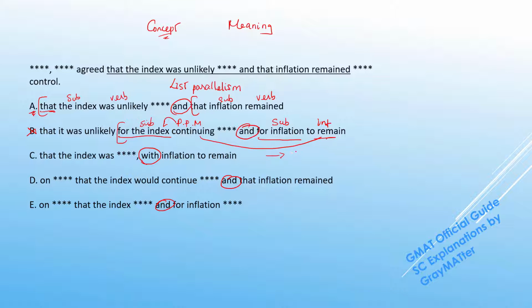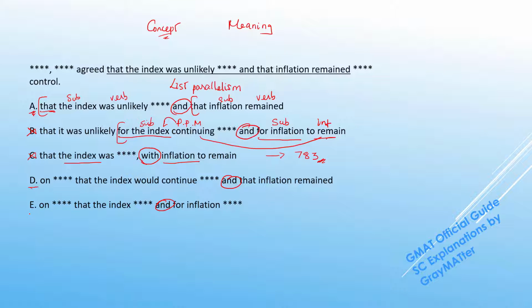Now what we can catch about answer choice C is this construction of comma with. And I have given a proper explanation to this in question 783, and I request you to check the explanation to get a clear idea of why answer choice C should not work. Simply put, the entities that we have in this clause and this with construction are completely different. Here we have the index and here we have the inflation. These are two different entities, so C goes off. So as I said before, please check out the explanation given for this and you'll get a clear idea of why C would not work in this scenario. I'll also throw a link to this question in the description below.